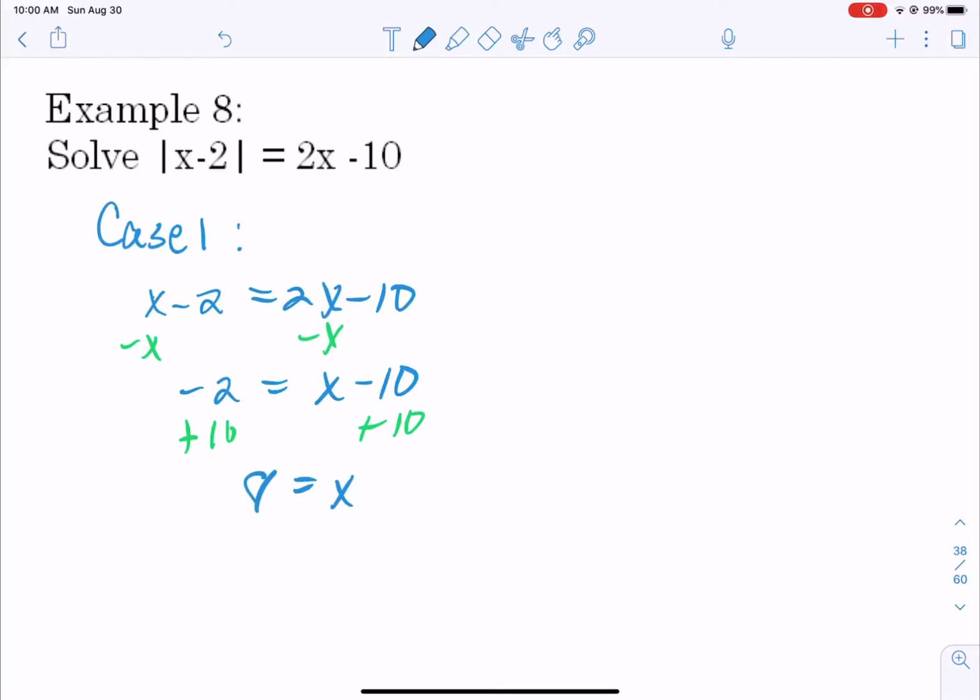Now let's take a minute and shove 8 into our original equation to make sure that nothing funky happened. So let's check it. So I get the absolute value of 6 equals 6, so it works perfectly.